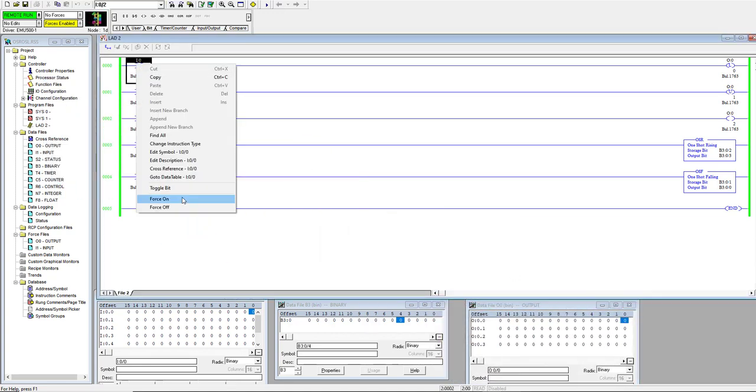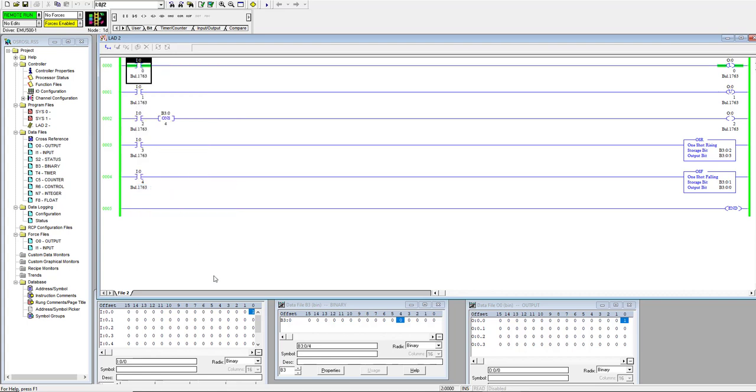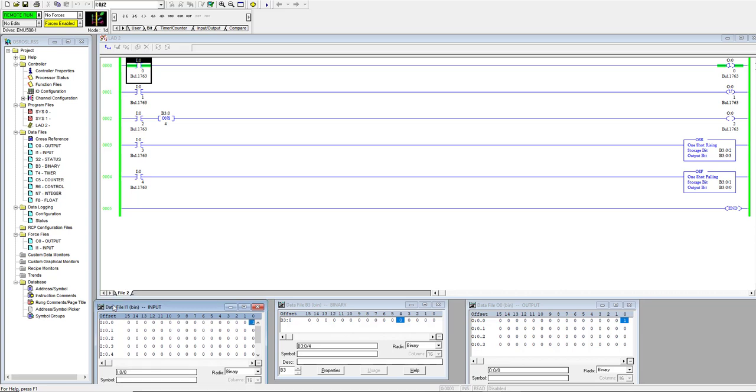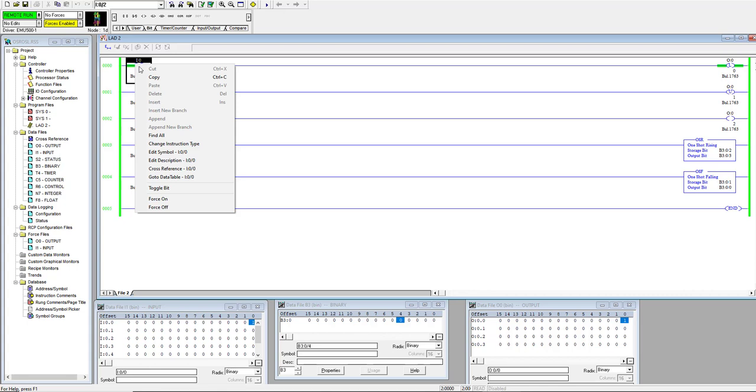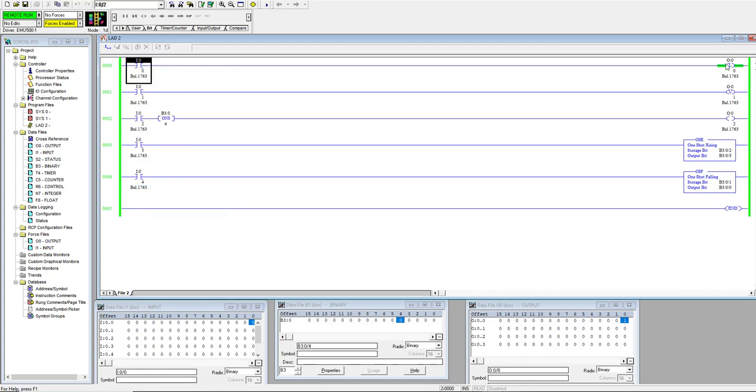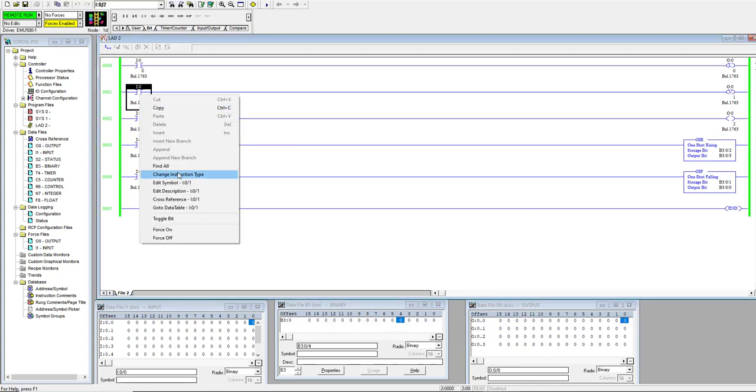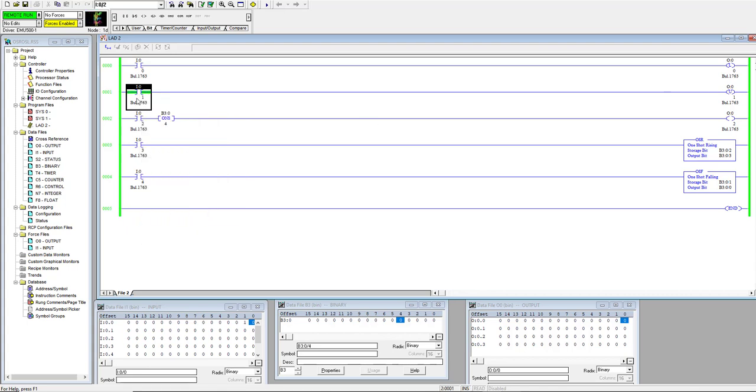So okay, let's toggle this bit. Let's change this input to 1. As you can see, this input equals 1, and this bit still equals 1. So now we need to reset it manually. Toggle this bit. This bit doesn't do anything. So let's toggle this bit one more time.